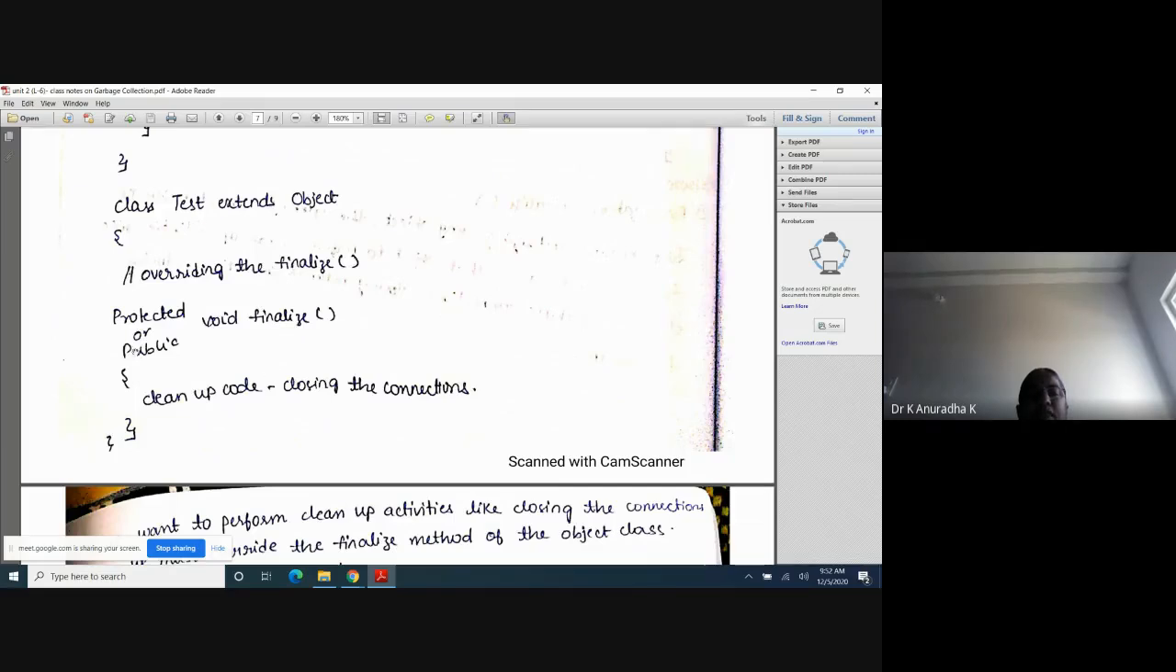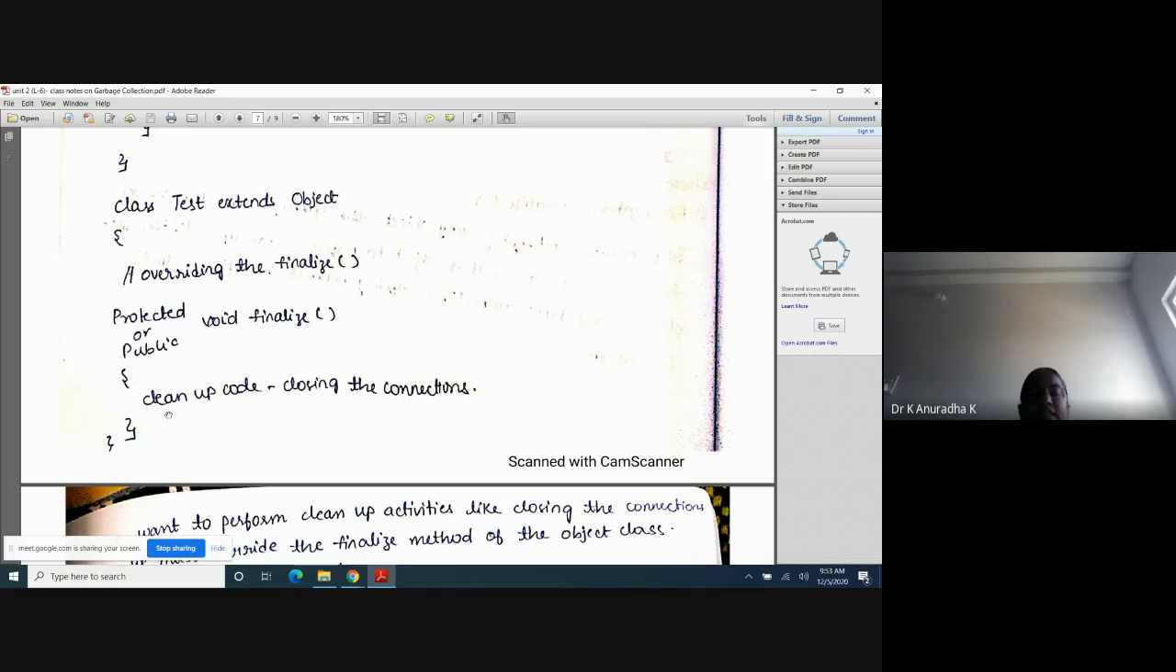Next. Here I want to override the Object class finalize method. That's why I am writing this method in my class. So what is the role of this method? Why do we override the finalize method of the Object class? If you want to do any cleanup activities in your program, then we must override the finalize method. That's why, when you override the finalize method of the Object class, you must write cleanup code or closing the connections inside this overriding finalize method.